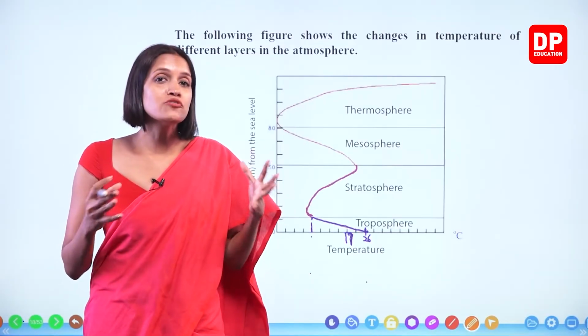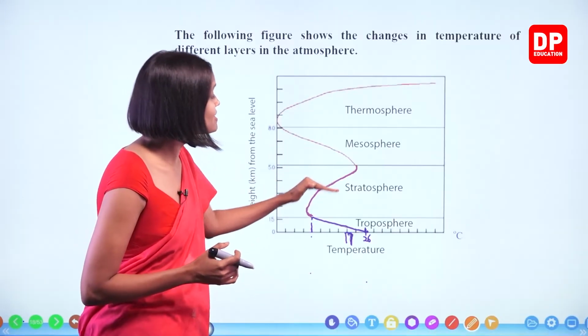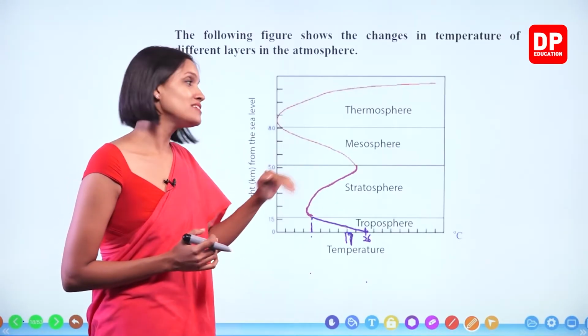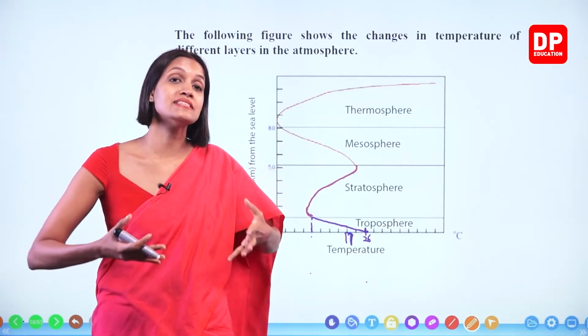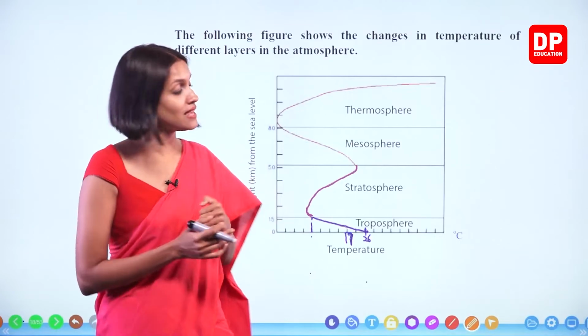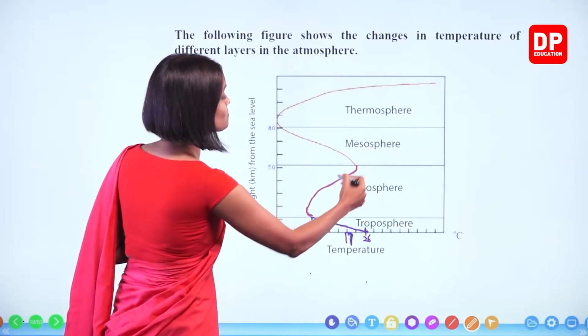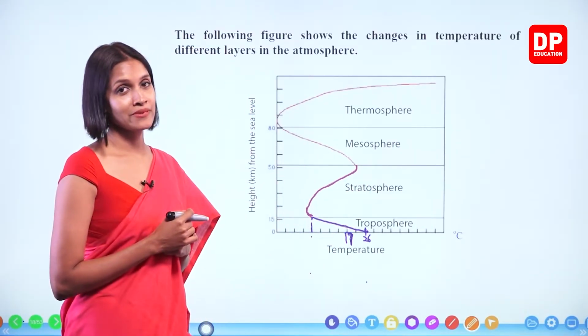Because of absorption of this part of the sunlight, the stratosphere gets heated up again. The stratosphere gets heated up because of absorption of the sun's UV rays. That is why across the stratosphere, from bottom to top, temperature increases again.